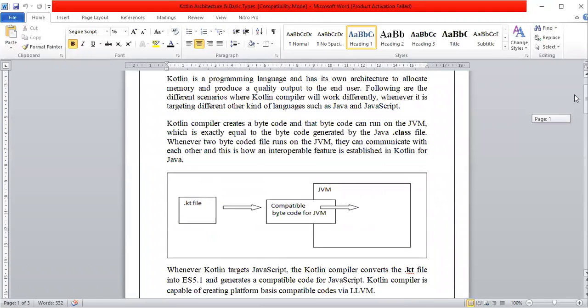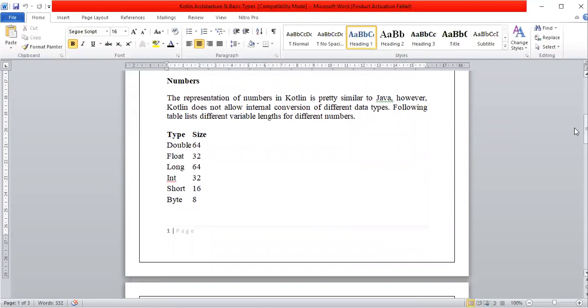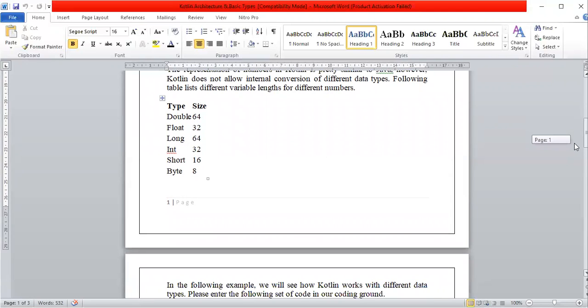Now here are some basic types in the Kotlin programming language. First is numbers. The representation of numbers in Kotlin is pretty similar to Java. However, Kotlin does not allow implicit conversions of different data types. This is the given table where we have the size in bytes. So double is 64, float is 32, long is 64 again, int is 32, short is 16, and byte is 8. This is in terms of the number of bits we have.